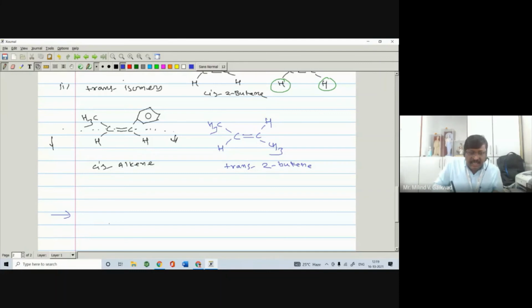Similarly, you can write another example. Suppose a carbon-carbon double bond, and here I write CH3, and Ph for phenyl or benzene nucleus, and H here. It is called a trans alkene. So here carbon number 1, carbon number 2, and carbon number 3, so 1-phenylpropene compound. It is a trans compound. So in this way, we can write cis and trans compounds.